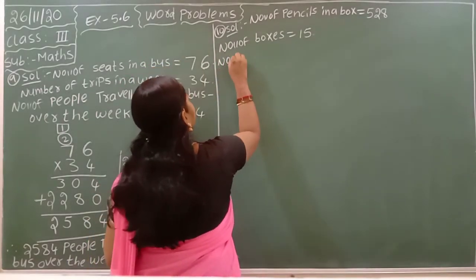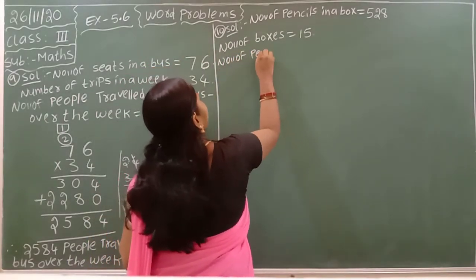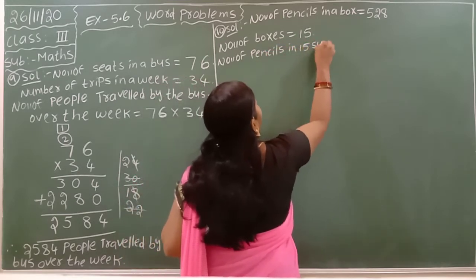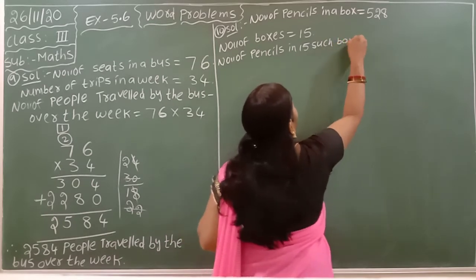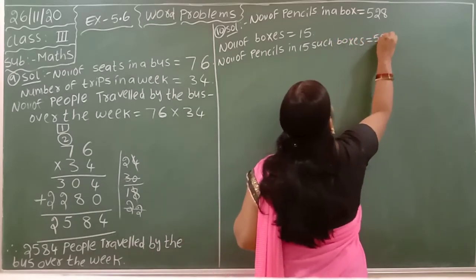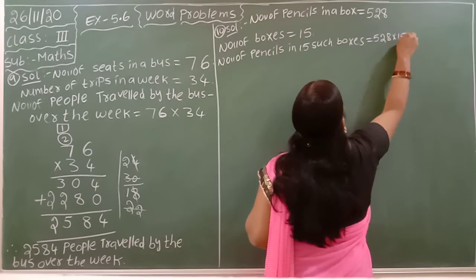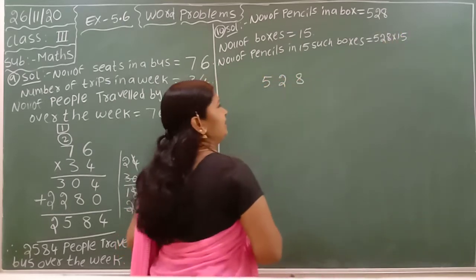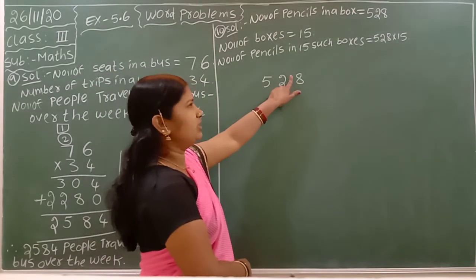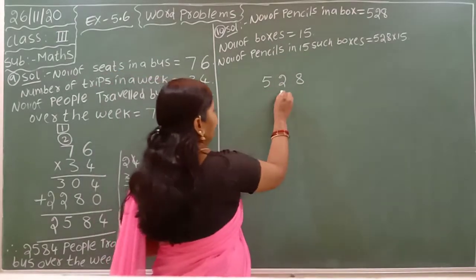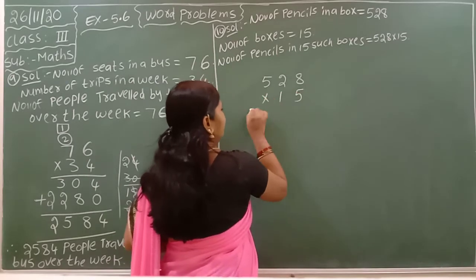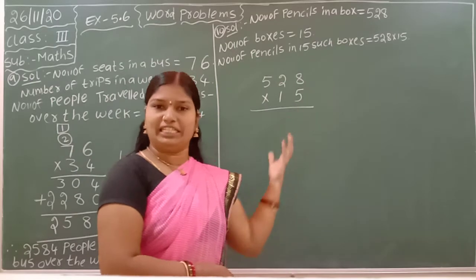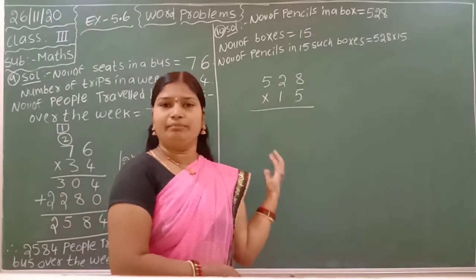Number of pencils in 15 such boxes is equal to 528 into 15. Now, arrange the numbers. Number to number, you must leave a finger gap. And 1, 5, 15. Now here 528 is the multiplicand, 15 is the multiplier.